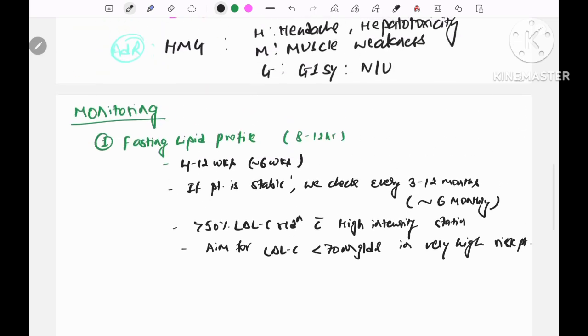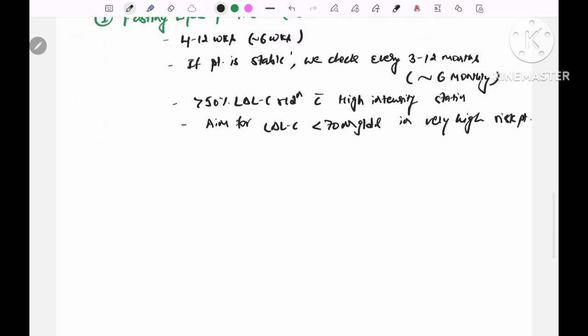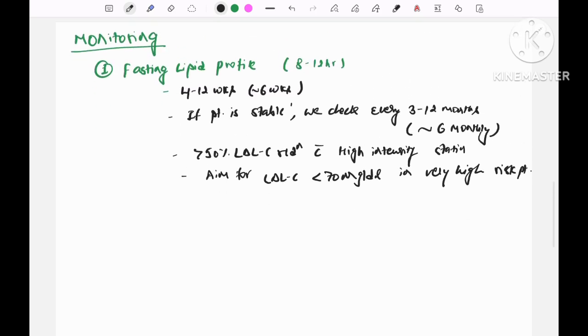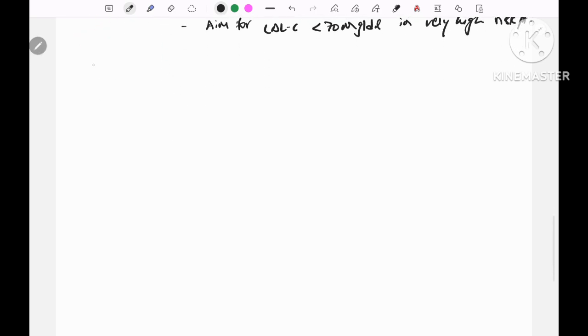What I am telling about this monitoring is taken from Davidson. One test is the fasting lipid profile, and the second is the liver function test. Liver function test is also done before statin therapy, and it is usually not repeated. But if the patient has symptoms like dark urine or jaundice, then we check LFT.